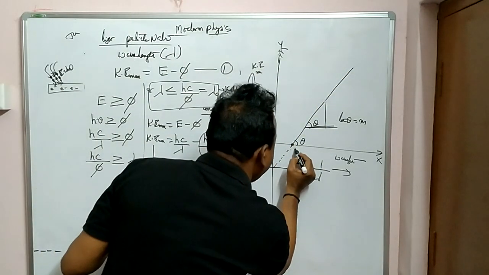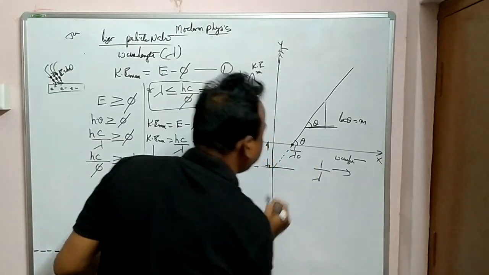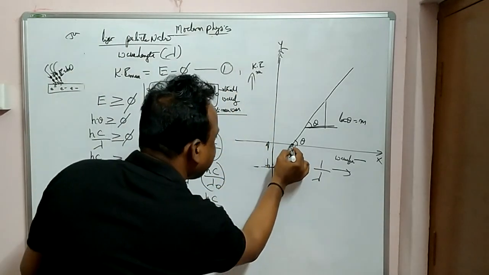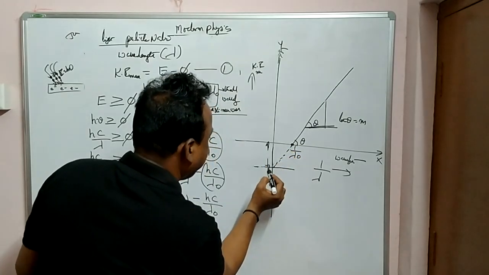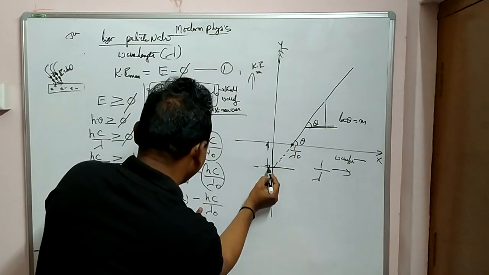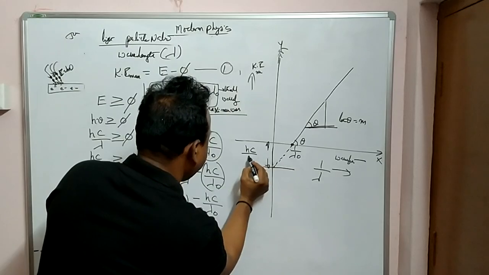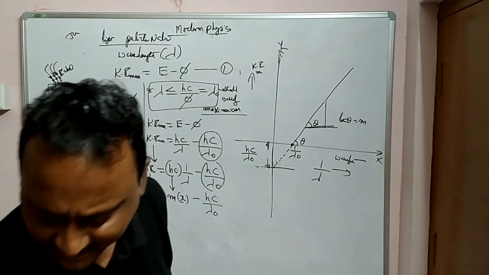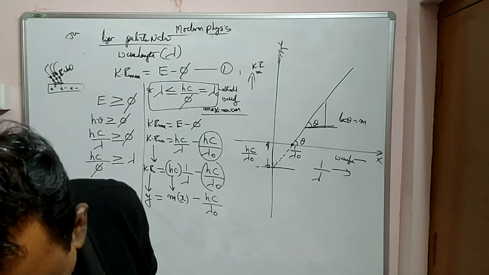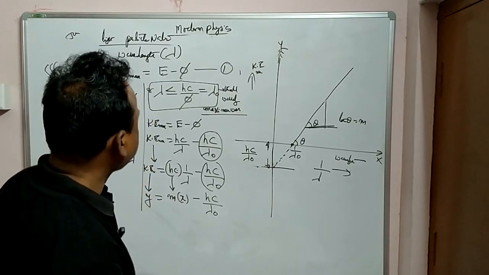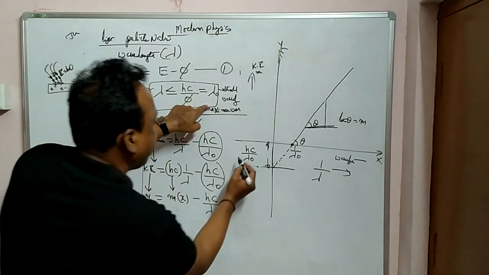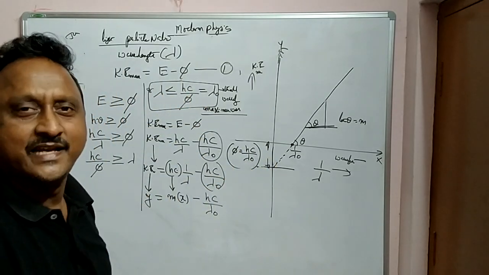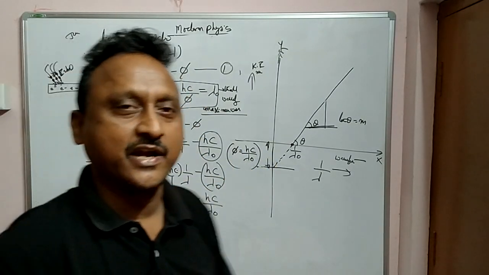That means what is this point here? 1 by lambda 0, threshold wavelength, maximum one. Below that what happens, you can see again it becomes negative. And what is the value here? hc by lambda 0. This is the negative intercept you are getting in this case, hc by lambda 0. And this is of course what? hc by lambda 0, phi, work function. Clear? So this is how you can draw the graph.